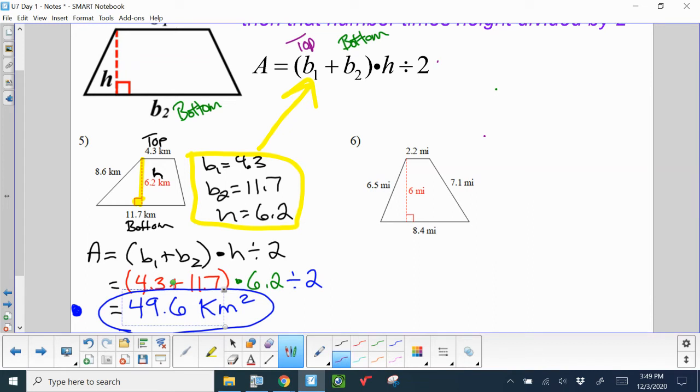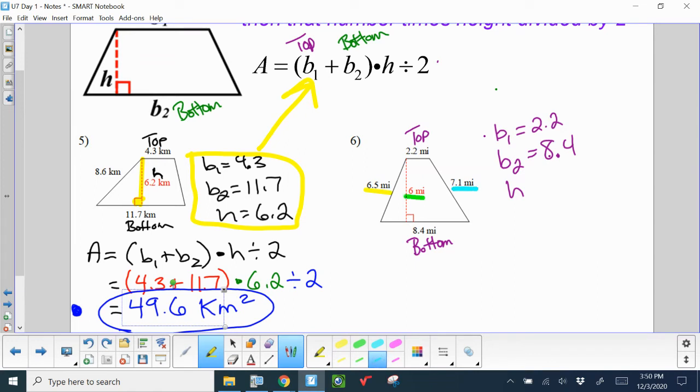All right, number 6. We've got our top base of 2.2. We've got our bottom. Oops. So B1 is 2.2. Honestly, if you flip-flop B1 and B2, it's not going to matter. And my height, what's my height here? Is my height 6.5? Is it 6? Or is it 7.1?